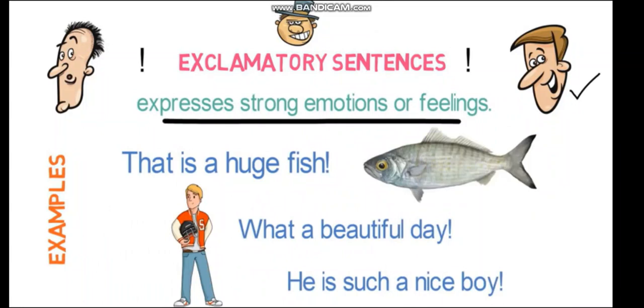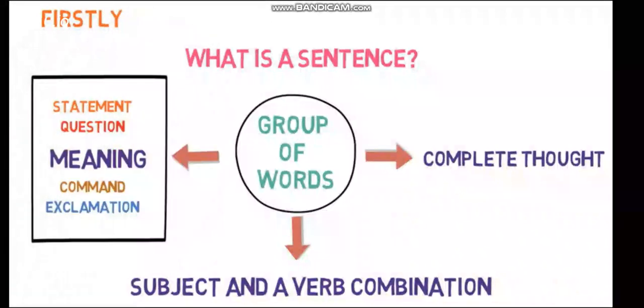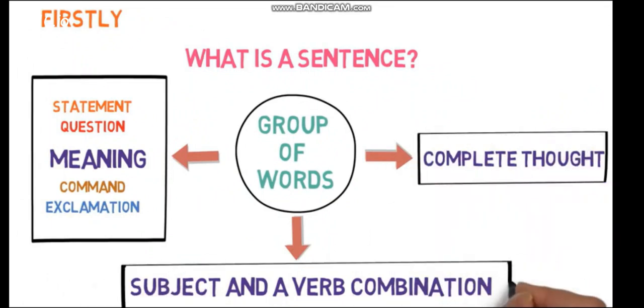That's all about sentences in this video. Let's quickly revise what we have learned in this lesson. Firstly, we understood what a sentence is. A sentence is a group of words with three characteristics. It describes a complete thought. It must have a subject and a verb, though sometimes the subject may be understood. Third, and very important, every sentence may have a different meaning or thought to convey.